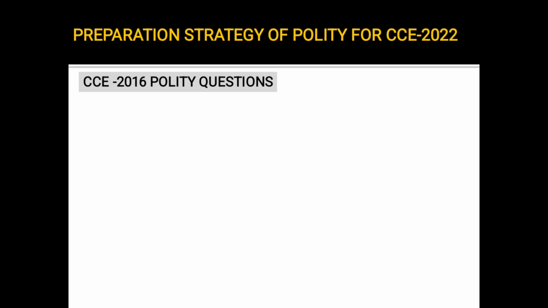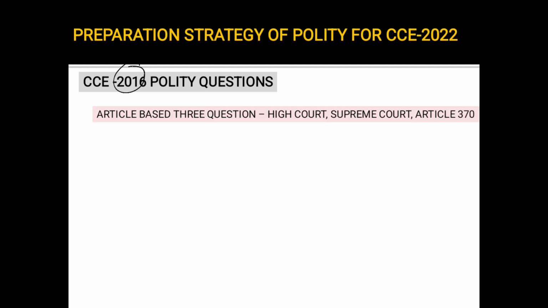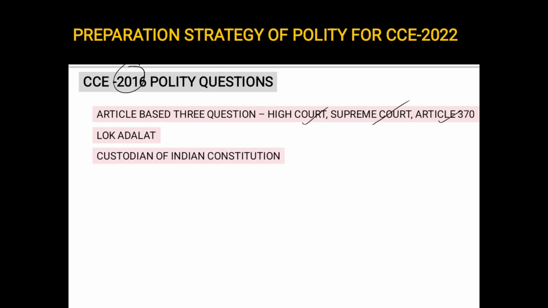Next, let's come to the year 2016. Here again there were 3 questions that were based on articles. Which article is related to High Court, which article is related to Supreme Court, and a question related to Article 370, which is related to Jammu and Kashmir. Next, there was a question on Lok Adalat. Next, there was a question on who is the custodian of the Indian Constitution. There might be options like the President, the Supreme Court, etc.